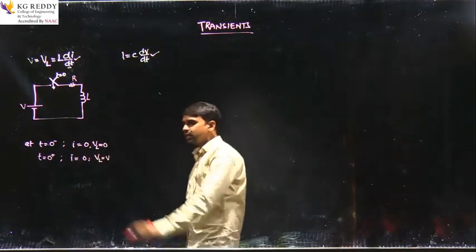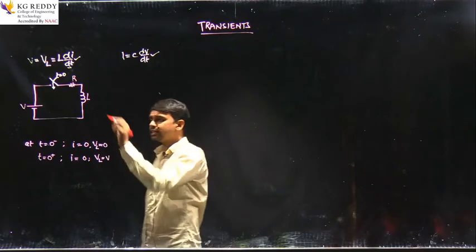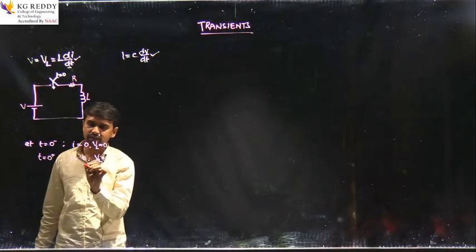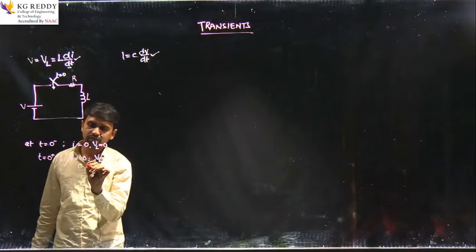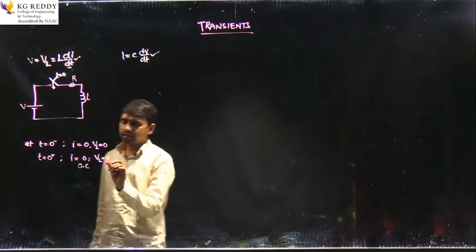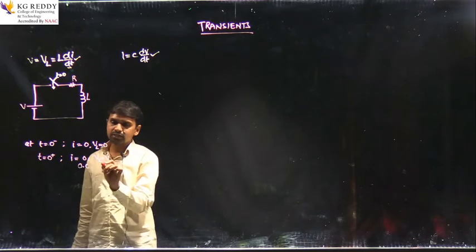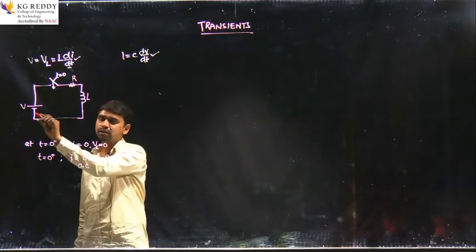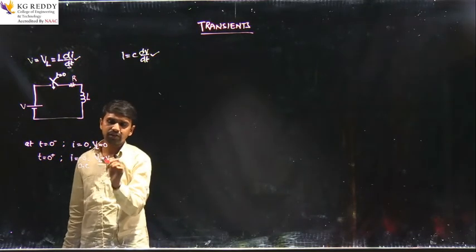So current is 0 means initially the inductor acts as an open circuit. At t equal to 0 plus, it acts as an open circuit, right, and that is why the voltage across the open circuit will be the maximum voltage V, right.